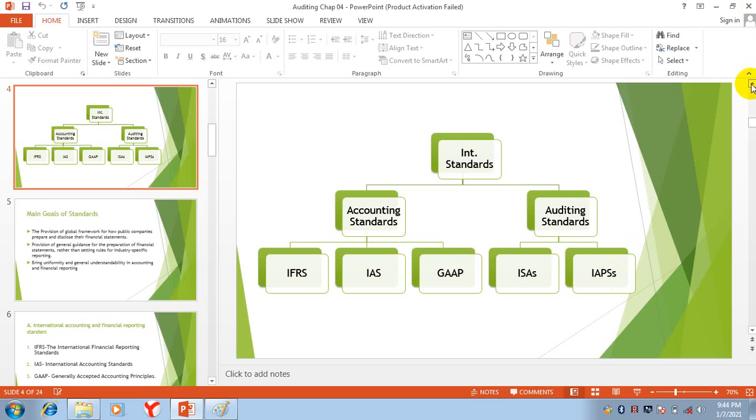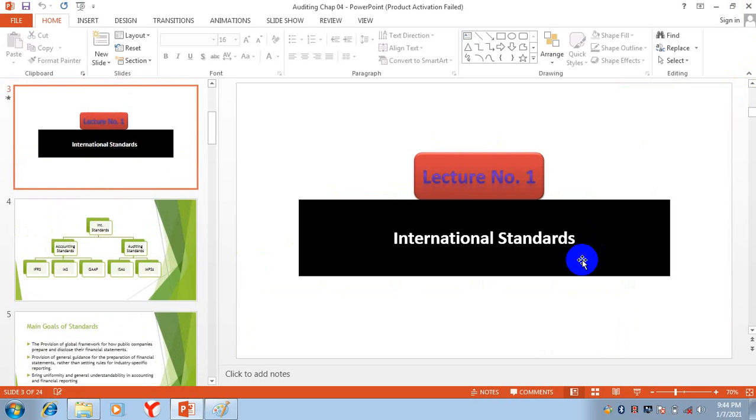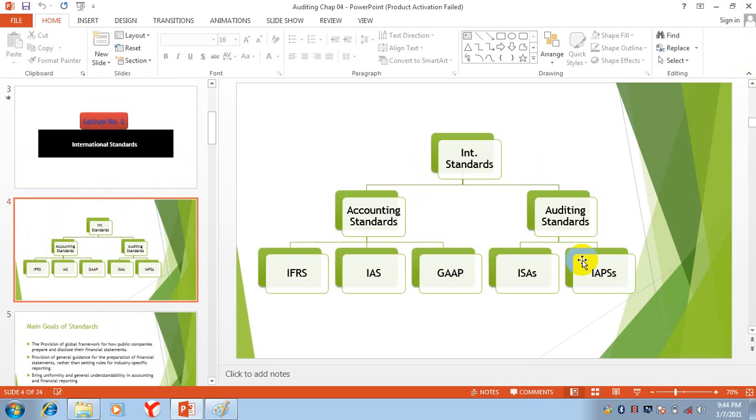In the previous class, we started another chapter, International Standards. We discussed that there are two types of international standards: accounting standards and auditing standards. In accounting standards, we have IFRS, International Financial Reporting Standards, IAS, and GAAP, and in auditing standards we have ISAs and IAPS.